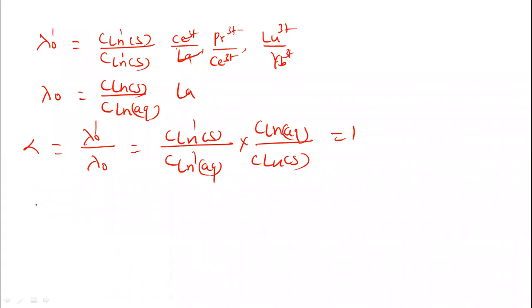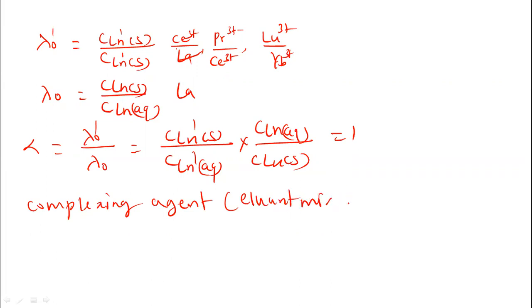Therefore, we have to add the complexing agent here. We are going to discuss the significance of the complexing agent. The eluent mixed with complexing agent is to be added into the resin column.